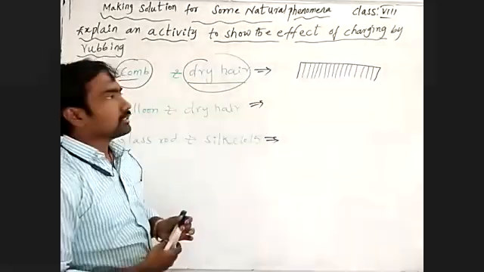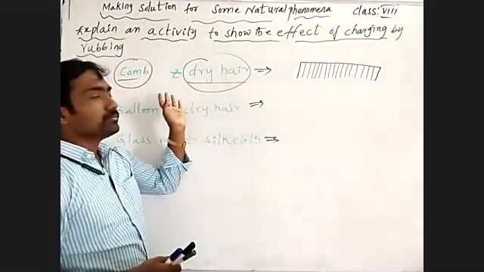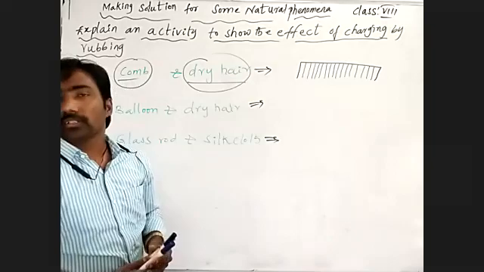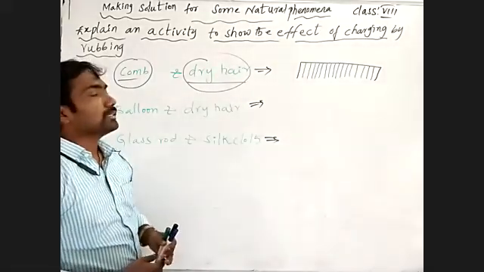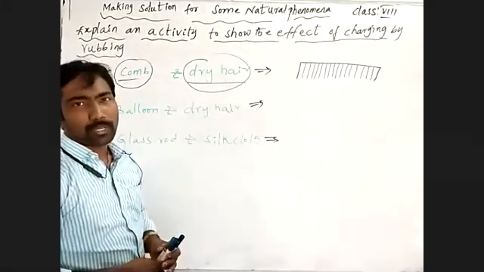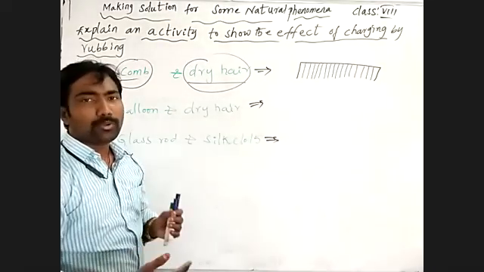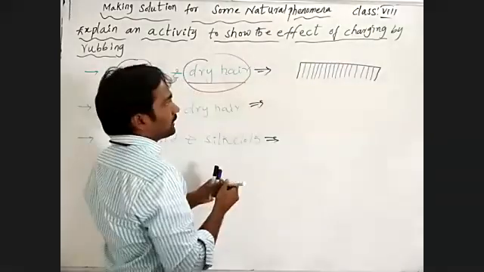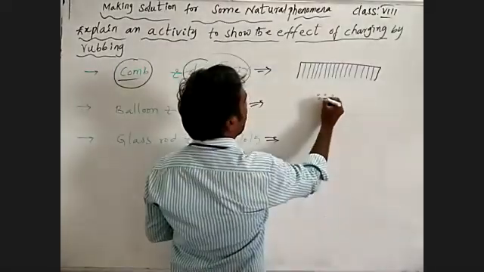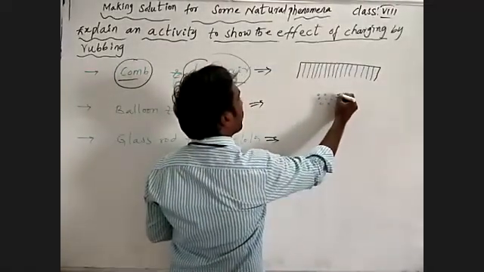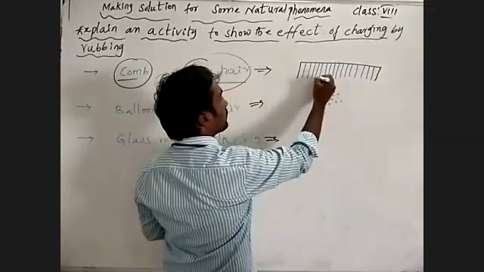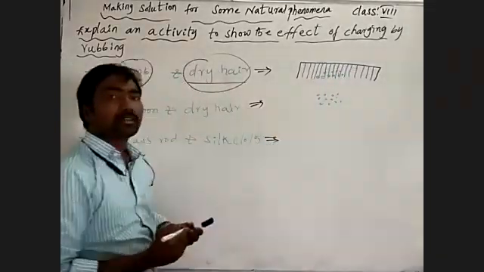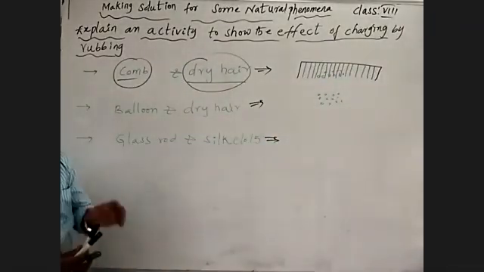After combing our dry hair, if you bring that comb near the tiny pieces of paper, what can we observe here? The tiny pieces of paper will be attracted to the comb rubbed on our dry hair.